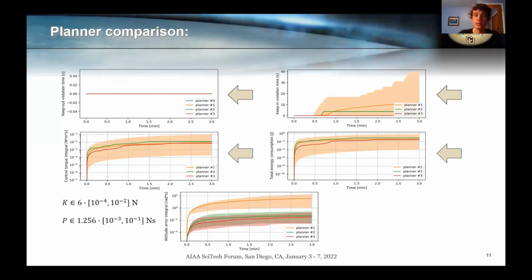The performance can vary significantly based on the gain choice, whereas Planar 2 and 3 don't seem to be affected by the gain selection. This is even clearer looking at the attitude error integral, where we see that the worst case scenario for Planar 2 and 3 is still 1 order of magnitude better than the best case scenario for Planar 1. This means that when a precise and smooth reference trajectory is fed to the attitude tracking error module as the one used by Planar 2 and 3, the simulation becomes robust to gain selection.